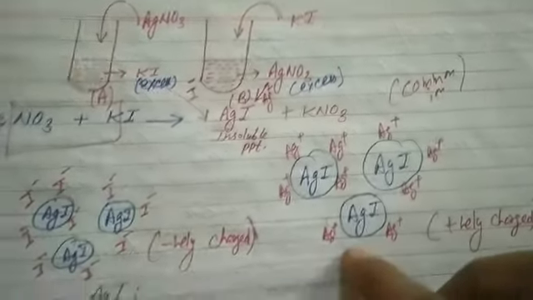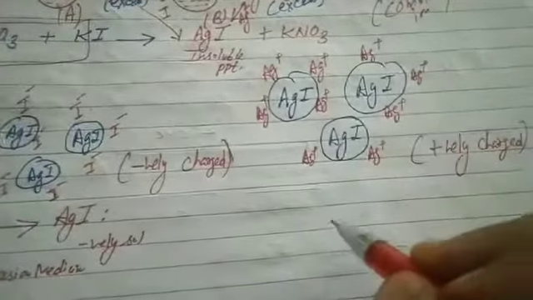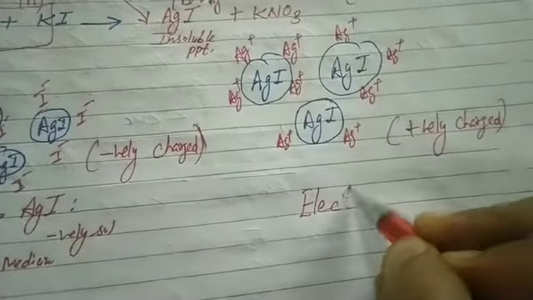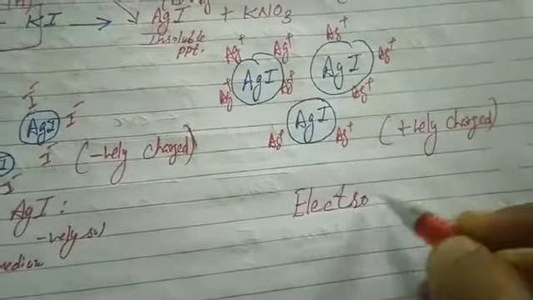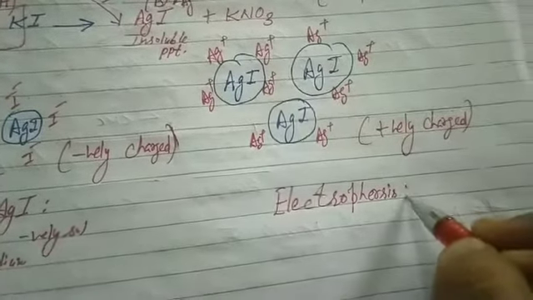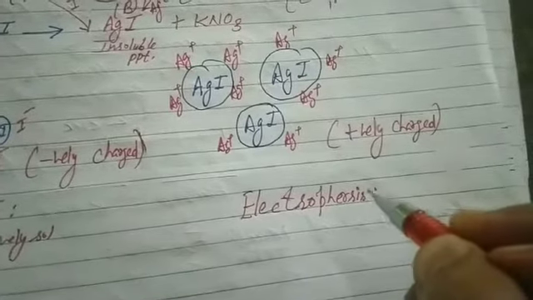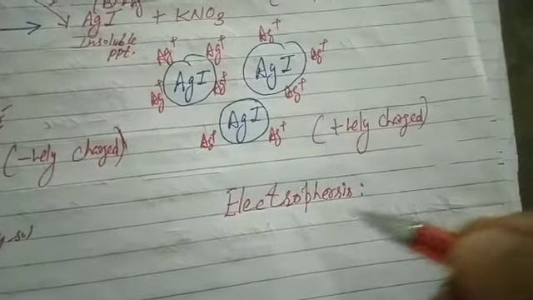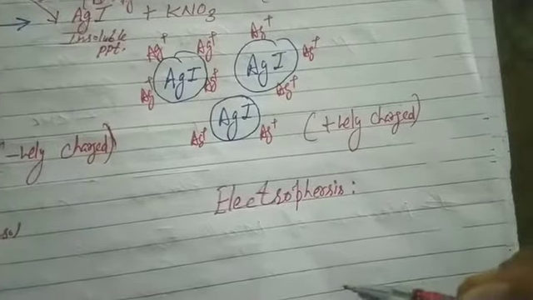This is called electrophoresis. In electrical properties, we will study the property called electrophoresis. Please write the definition: the movement of colloidal particles under the influence of an electric field. Electro means electric field.